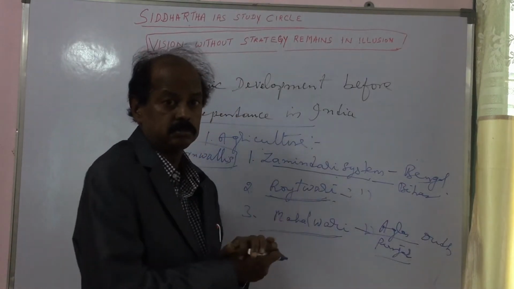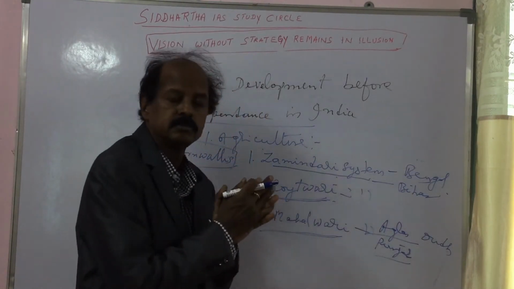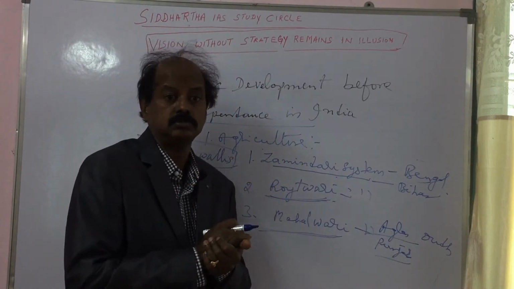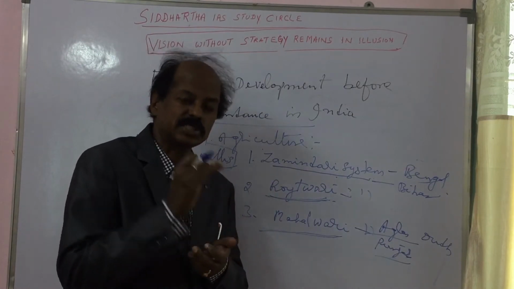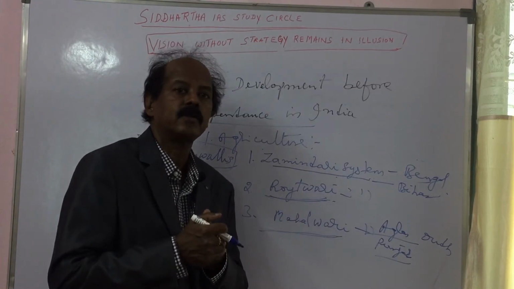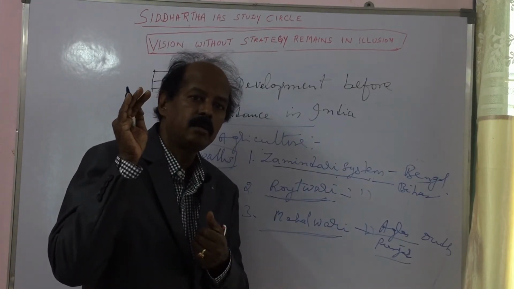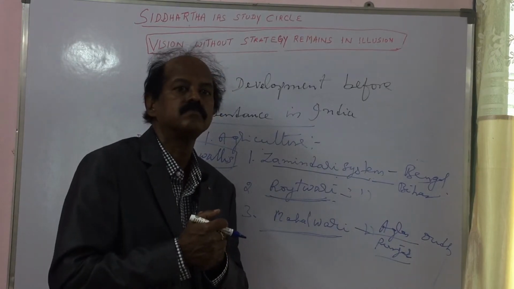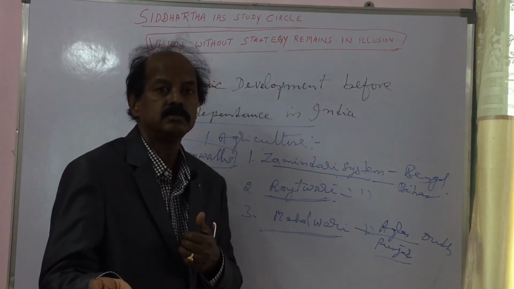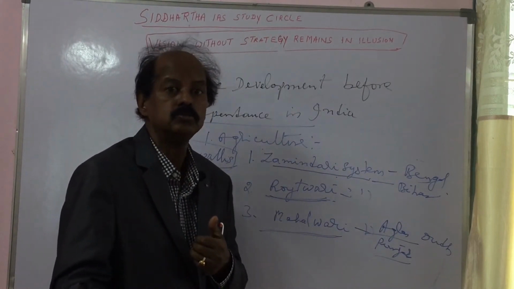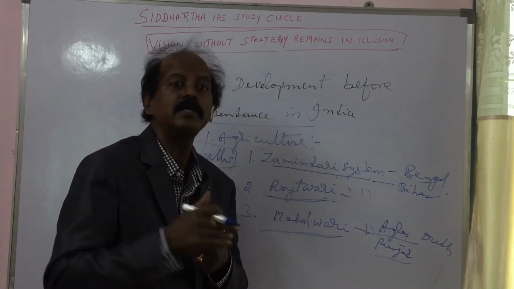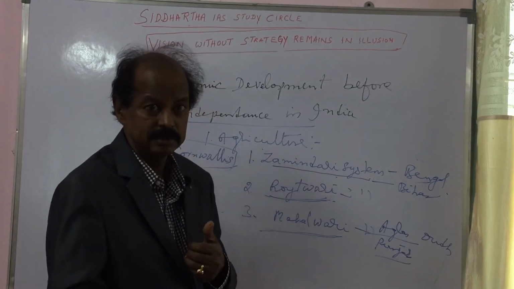What was the system? Under the system, the land revenue was collected collectively by a society in a village, and they paid the total revenue which was to be paid by the village to the British government collectively.